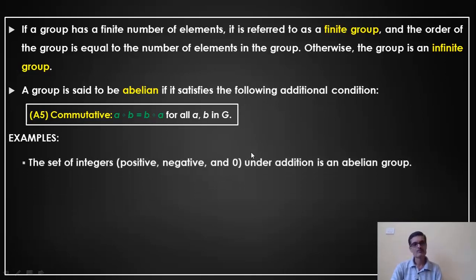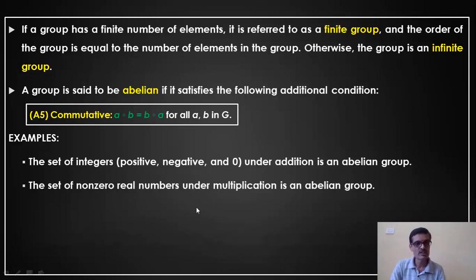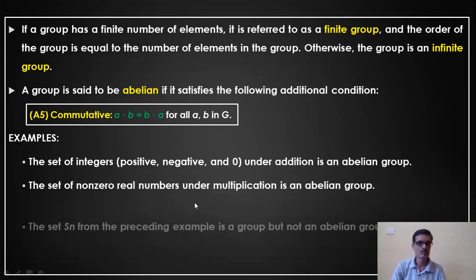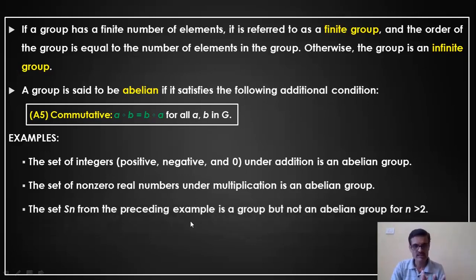Just look at this. The set of integers is a group, but it is also an abelian group. The set of non-zero real numbers under the multiplication operation is an abelian group. It satisfies all the axioms from A1 to A5. The set Sn from the previous example, that is, permutation or composition, is also an abelian group, but under the condition that n should be more than 2, not less than 2.